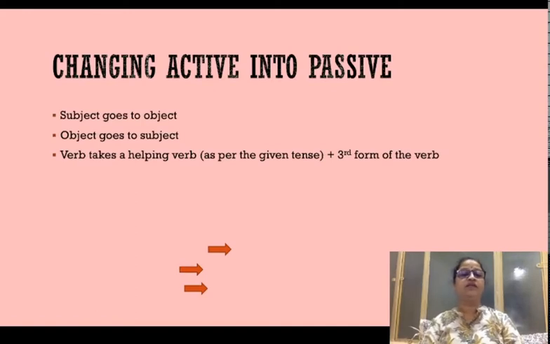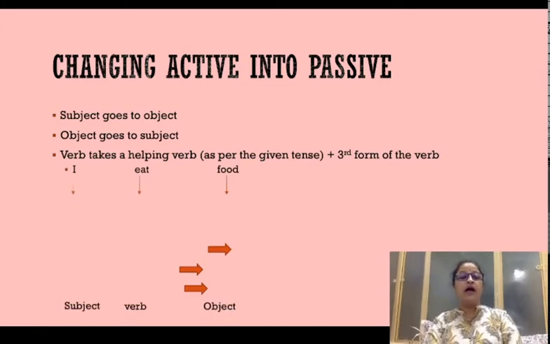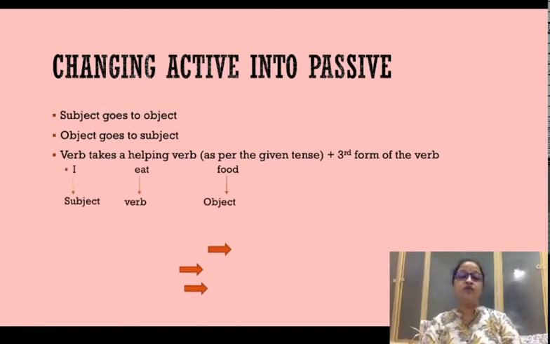So yeah, first thing is subject goes to object, as we have already seen, and object goes to subject. Verb takes a helping verb. The action verb in active is without any helping verb, but when it goes into passive, it takes a helping verb, plus its form changes from its root form or base form to the third form. For example, I eat food. In this sentence, I is the subject, eat is the root verb, and food is the object, and this sentence is clearly an active voice sentence.